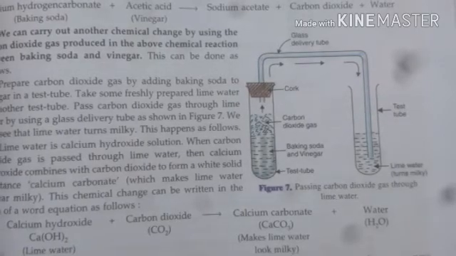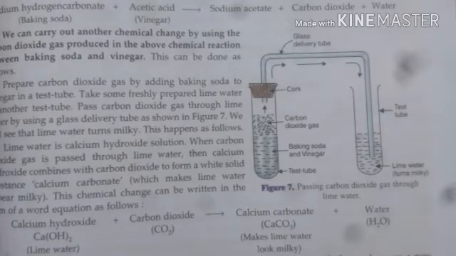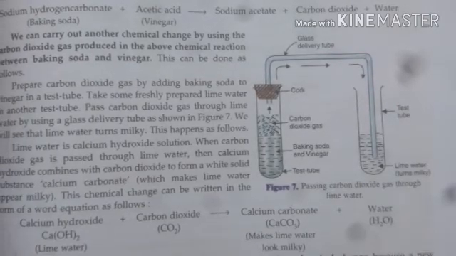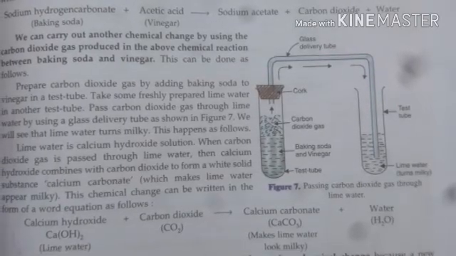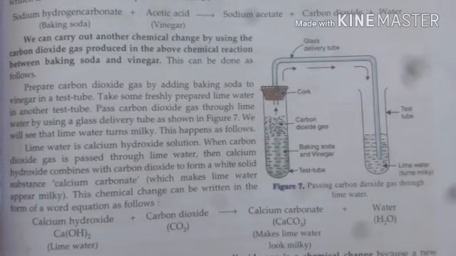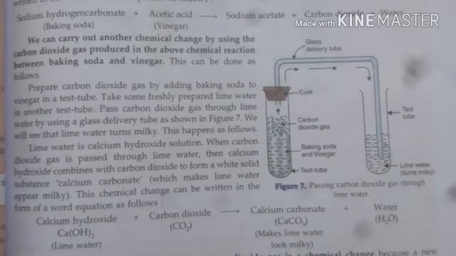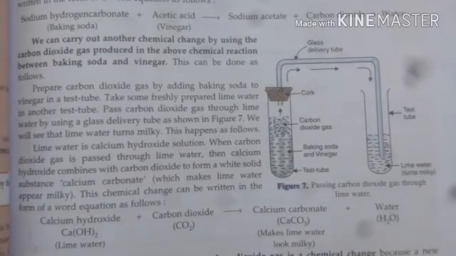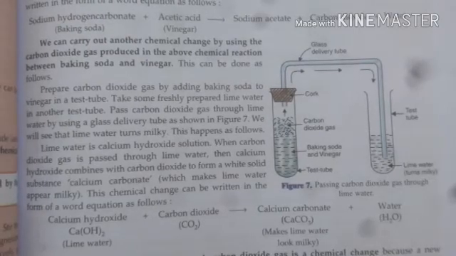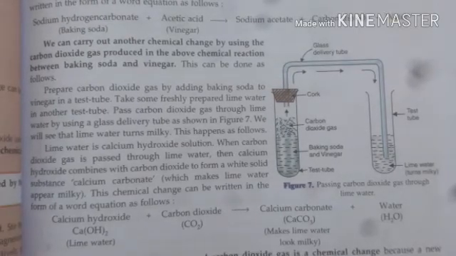Here we can continue this with the carbon dioxide, passing it into lime water, means calcium hydroxide. Calcium hydroxide is the lime water, also used as chunna. When carbon dioxide is passed into the lime water or calcium hydroxide, it is converted into calcium carbonate.